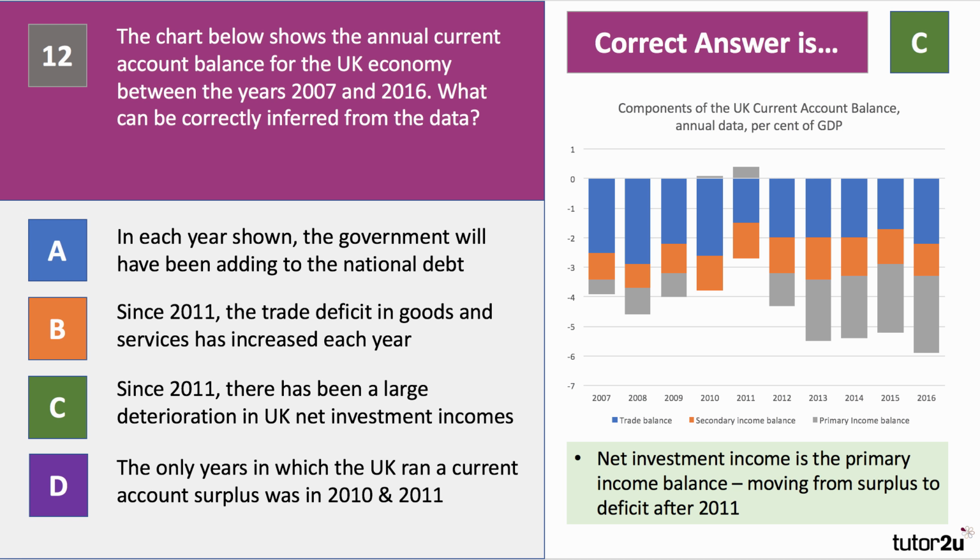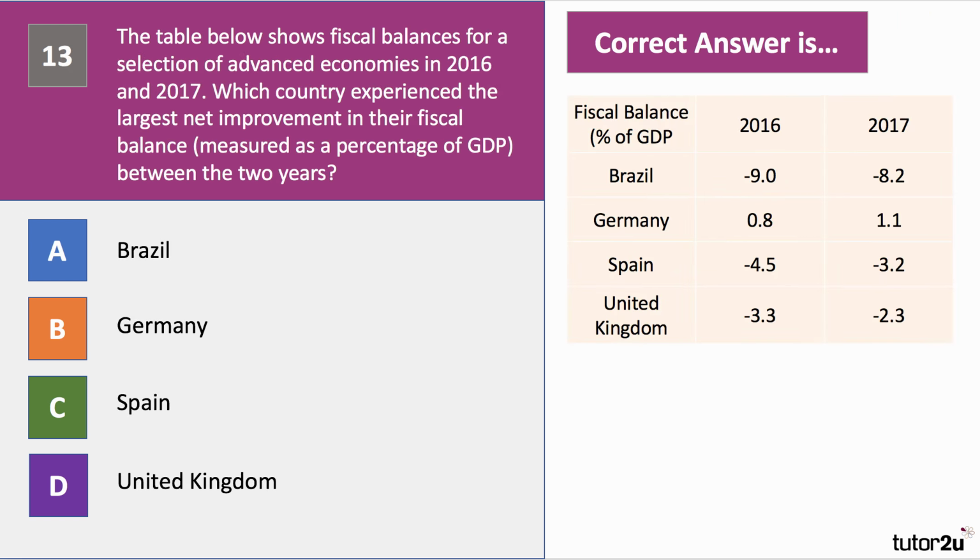Wow, we've got 3 questions left. Here we go, question 13. The table below shows fiscal balances for a selection of advanced countries, 4 countries. In 2016 and 2017, which country experienced the biggest net improvement in their fiscal balance, measured as a share of GDP between the 2 years? Is it Brazil, Germany, Spain, or the UK? Have a go at question 13.